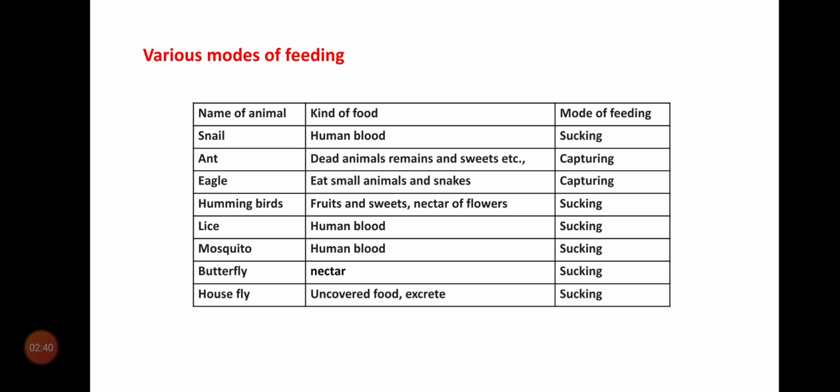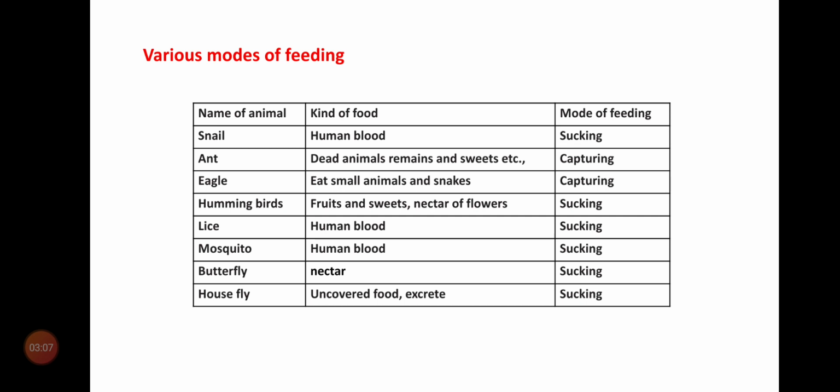Now, do all the animals take the food in the same way? No. Different animals have different types of organs. They take their food in different ways. For example, let us see various modes of feeding.